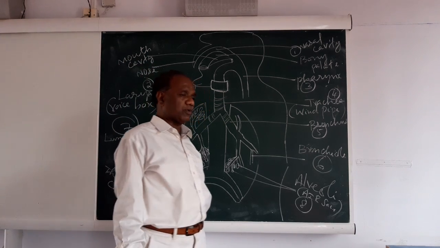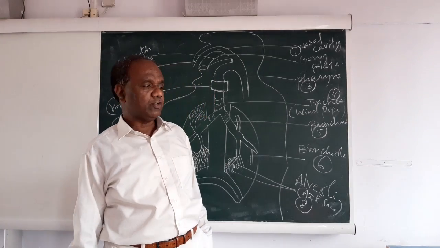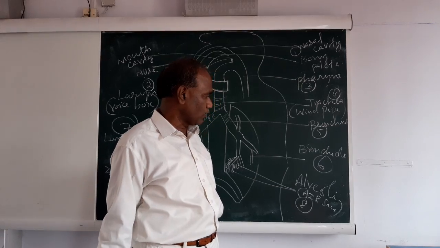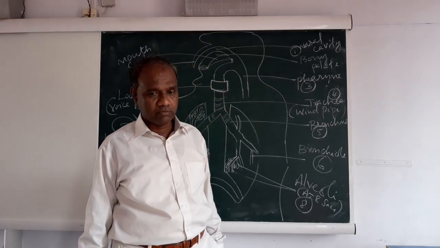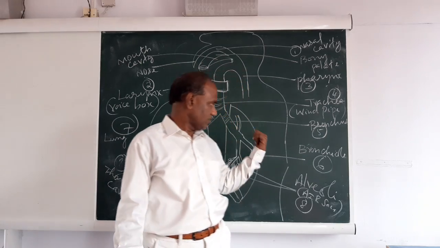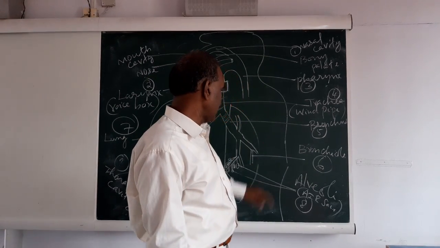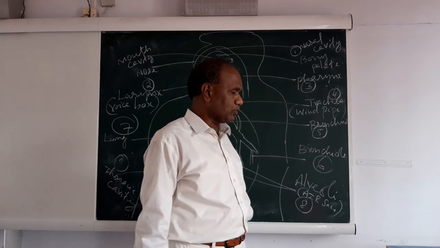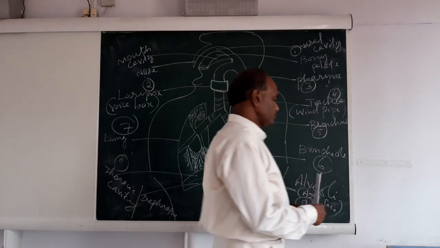So in the life process, I already completed nutrition in plants, nutrition in human beings, and generally explained cellular respiration, aerobic and anaerobic, and next the human respiratory system, mechanism of breathing, exchange of gases, the human respiratory diagram with the help of the diagram, and the last one I am going to explain is the mechanism of aerobic respiration with respect to the human respiratory system.